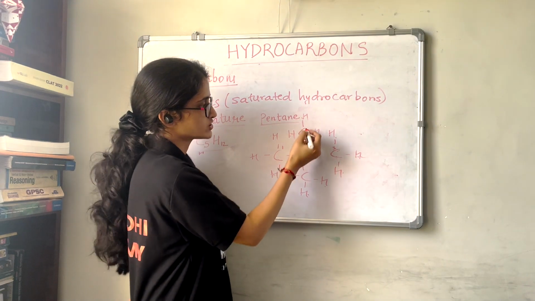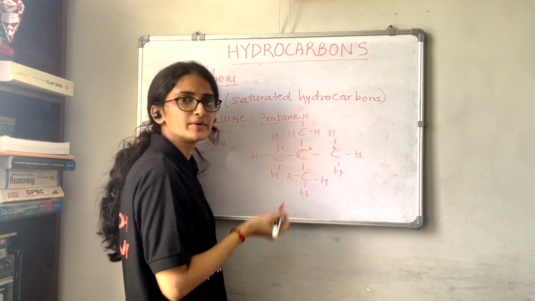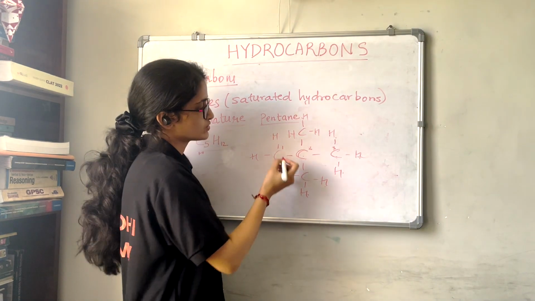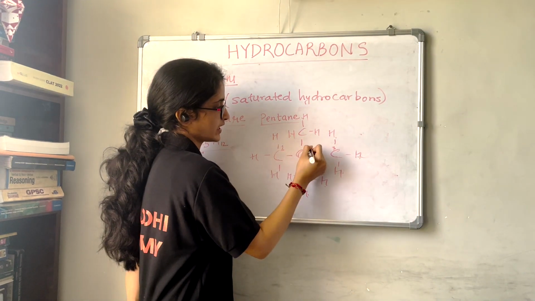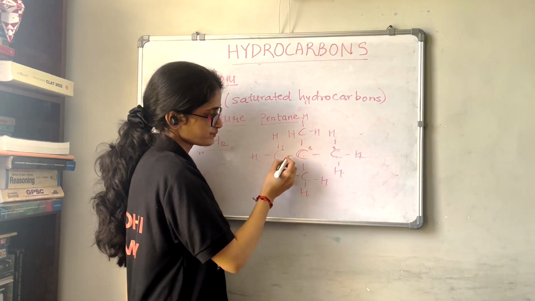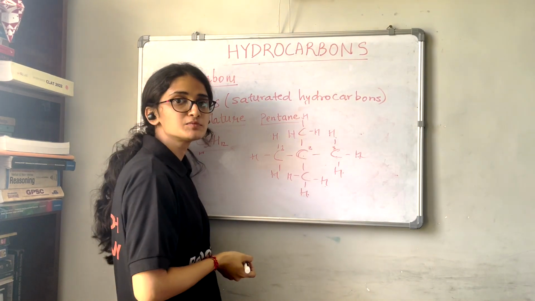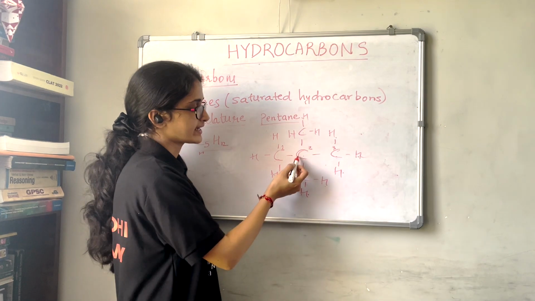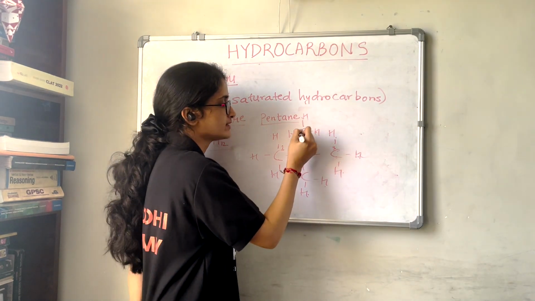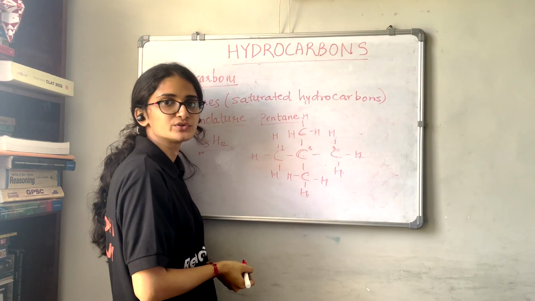If this is the longest chain, then this is first, second, third carbon. Either way you can take, because both chains contain 3 carbons. So if you take this chain, we have 1, 2 and 3 carbons. At the second carbon, how many substituents do we have? At the second carbon, we have 2 substituents that are both carbon. So this is one substituent, this is another substituent.